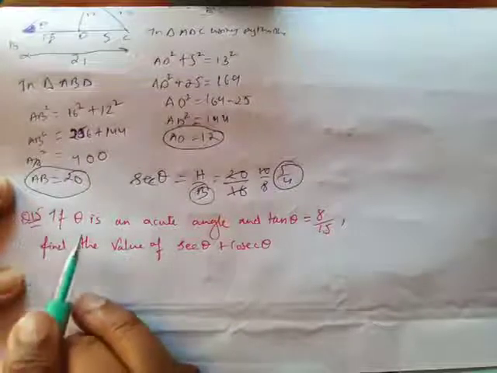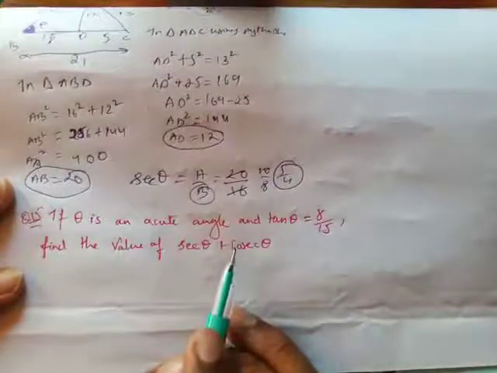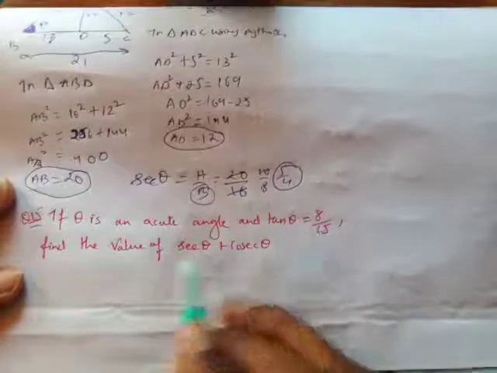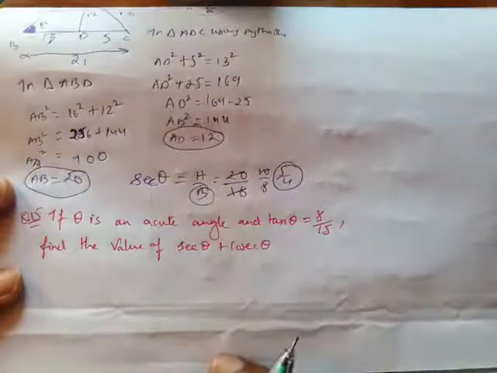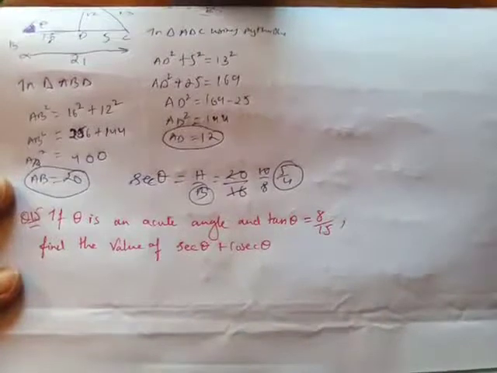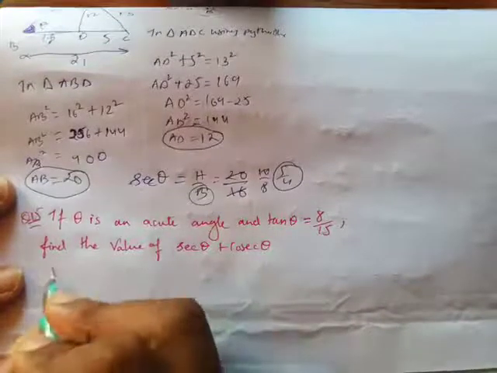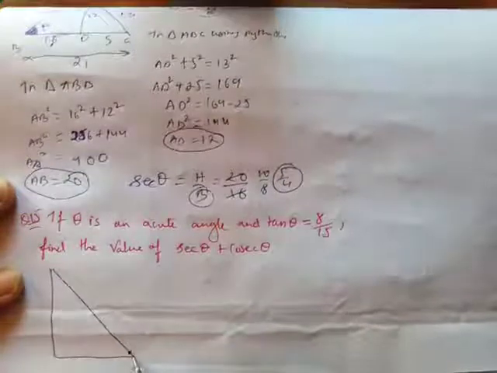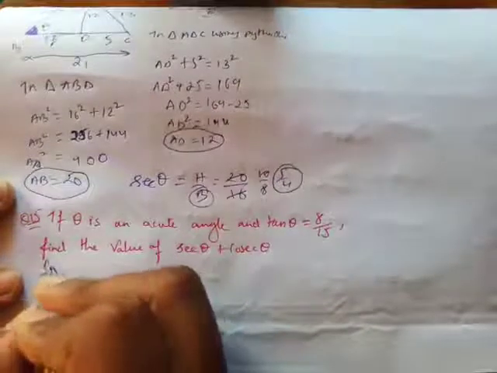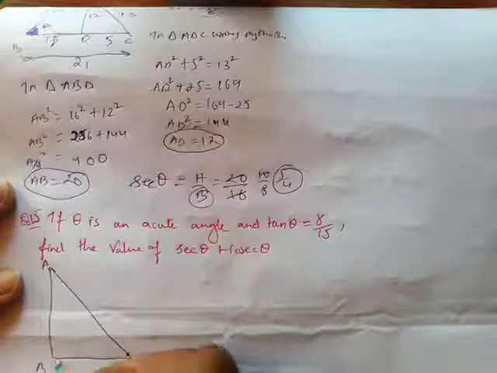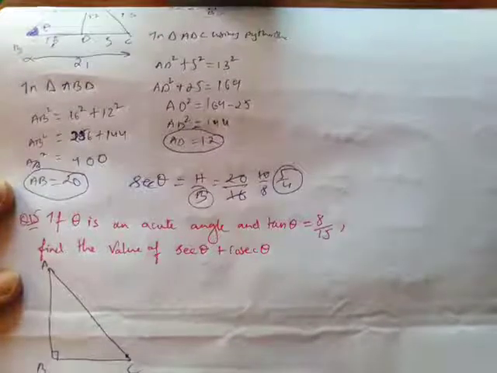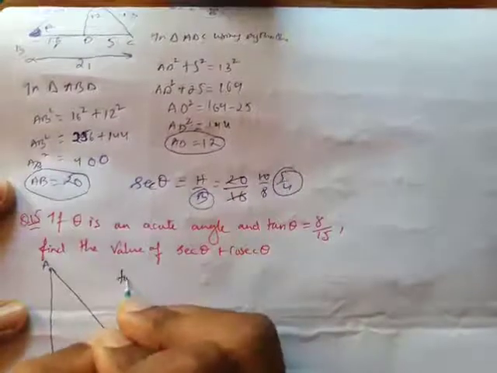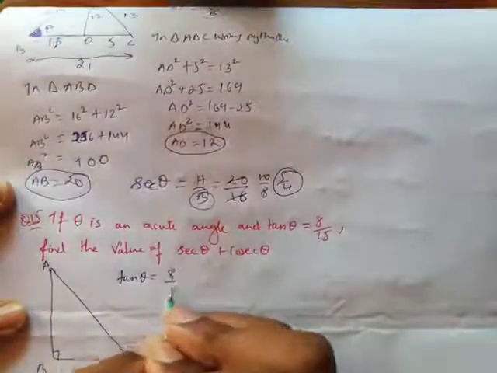Question number 15. If theta is an acute angle, then tan theta is equal to 8 upon 15. Find the value of sec theta plus cosec theta. For this, we'll try imagining a figure and I'll make a right angle triangle. I will give a name for this, and this is 90 degree because it should be a right angle triangle. Let's assume that this is theta. So tan theta is given, that is 8 upon 15.